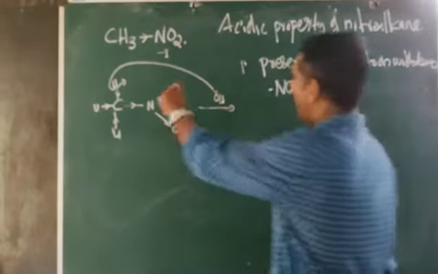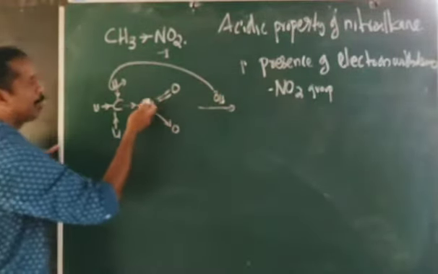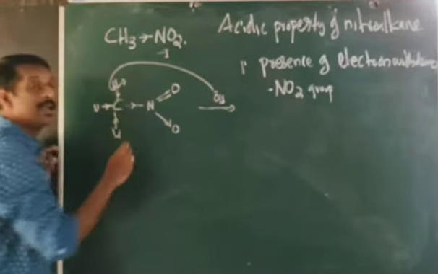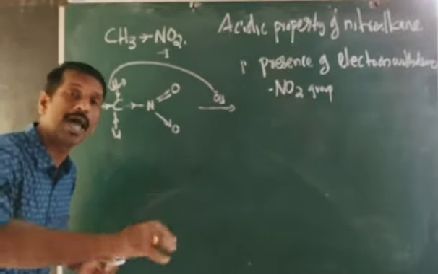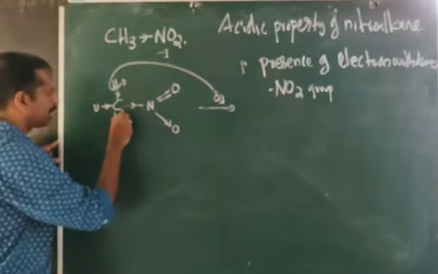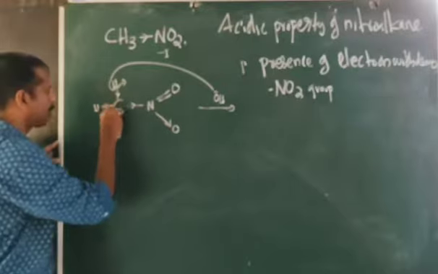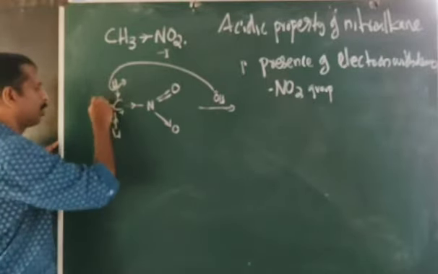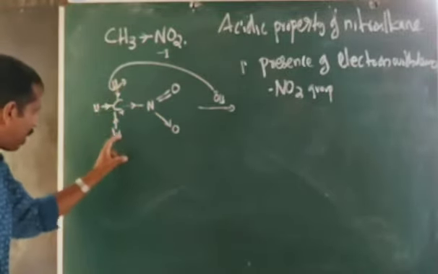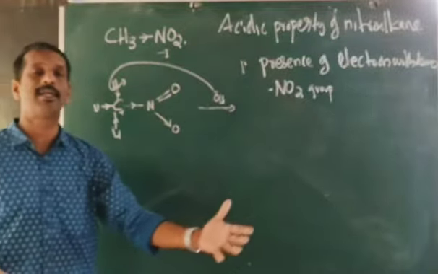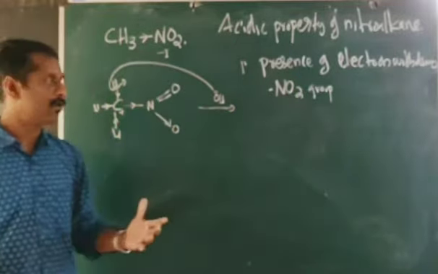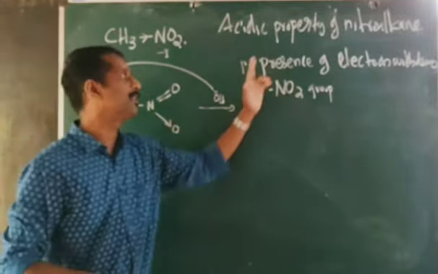The presence of electron withdrawing NO2 group will make the alpha hydrogen more acidic. This hydrogen is known as alpha hydrogen. The NO2 group is attached to the alpha carbon, and the hydrogen atoms present on the alpha carbon are known as alpha hydrogens. Due to the presence of the NO2 group, this alpha hydrogen will become more acidic, that means it will have more tendency to move as H plus ions. That is the first reason.